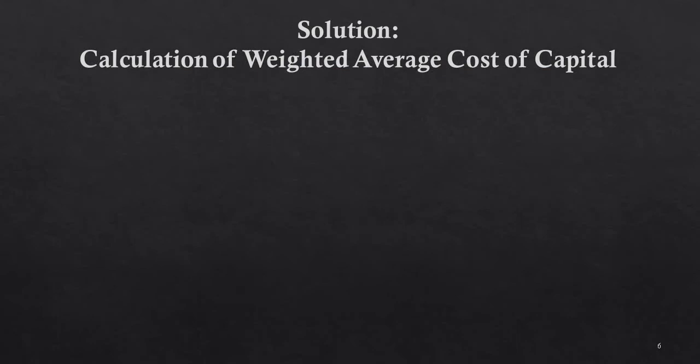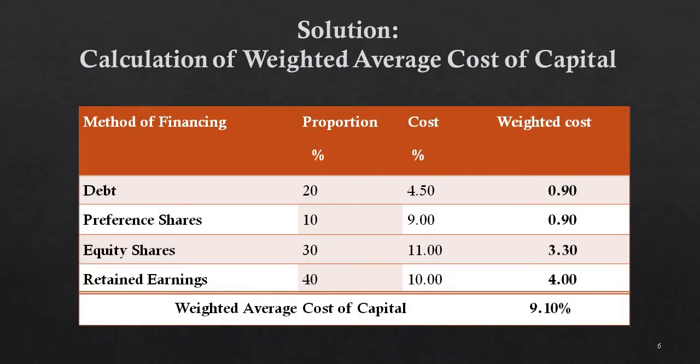Solution: calculation of weighted average cost of capital. Method of financing, proportion percent, cost percent, weighted cost. In this, we have to take all the given methods of financing, that is debt, preference shares, equity shares, retained earnings, with their percentage of proportion and percentage of cost. The proportion percentage has to be multiplied with the cost percentage, which will give you